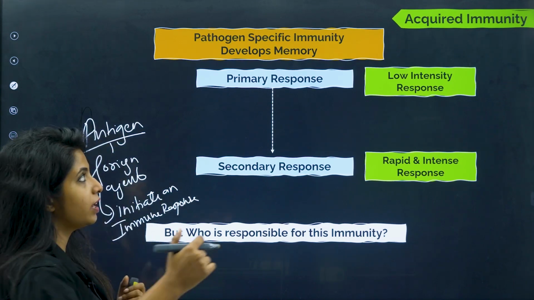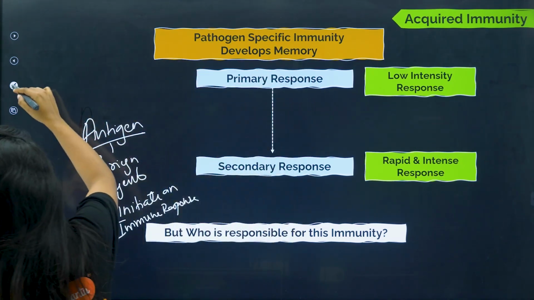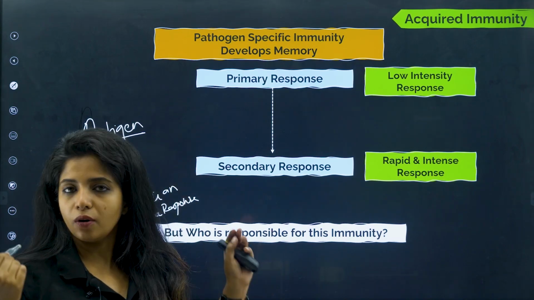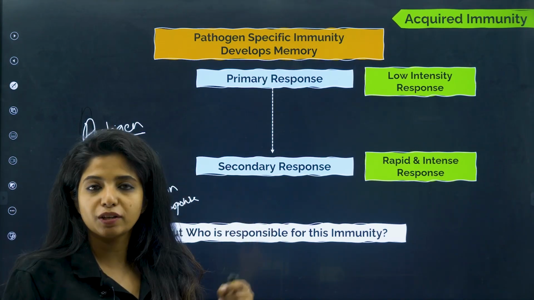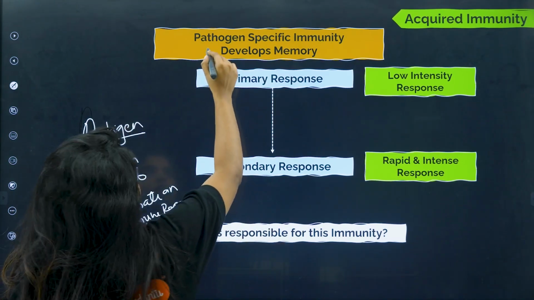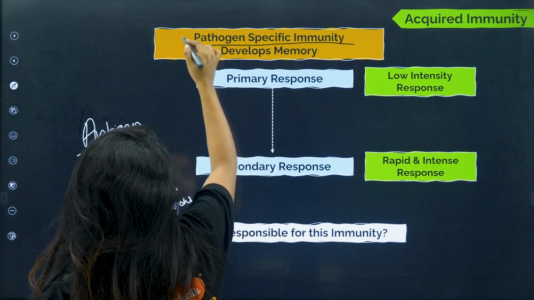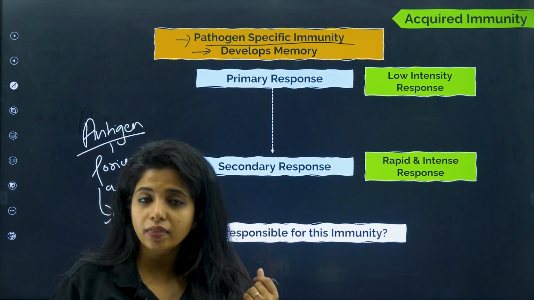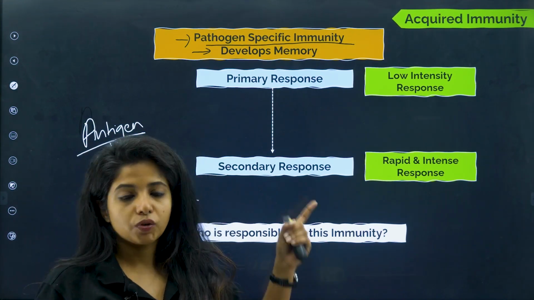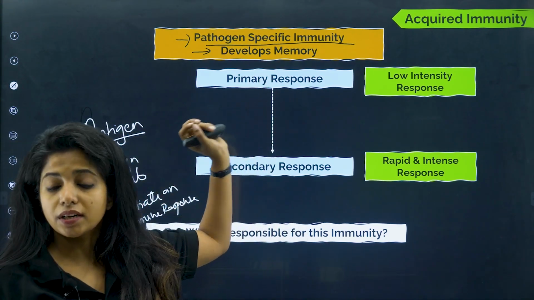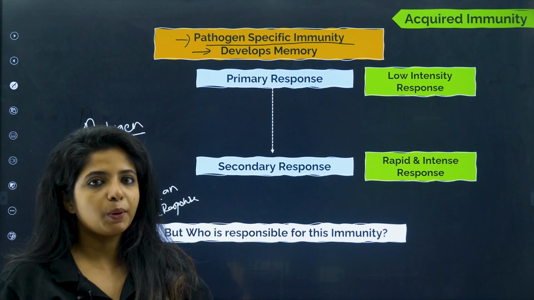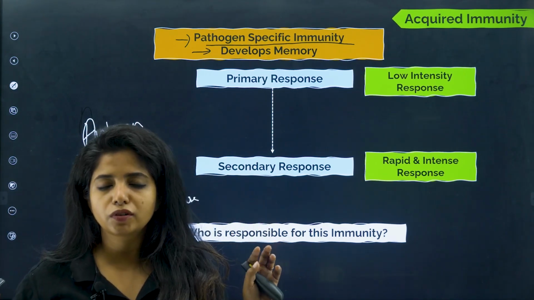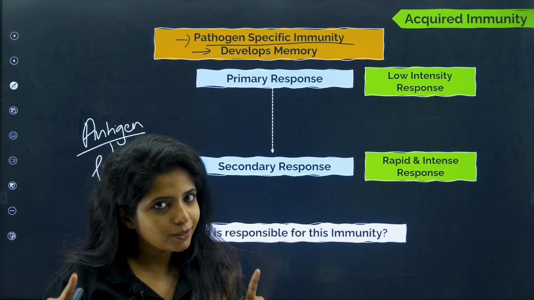So as of now, when I am saying it is pathogen specific immunity, that means our body will be knowing about each of the pathogens or the antigens, and will be showing specific immunity to that. Next thing, it develops memory. So next time an antigen or pathogen comes inside, our body will be aware that this has already come. You will get to know about how it develops memory. Does it go to the brain and say that please you have to remember this? No, it does not work like that. There are certain other things.